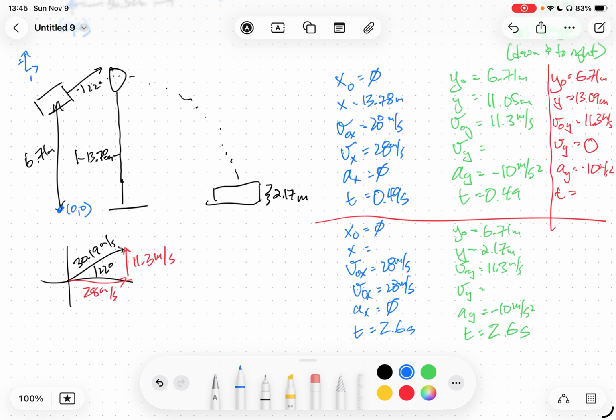And now we can do that in the solver to determine how far horizontally he goes in that amount of time. And the answer ends up being, we're going to use the first equation again, 72.8 meters. So the answer to question 9 is 72.8.